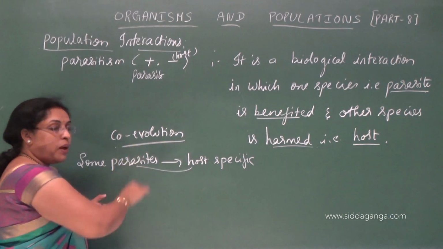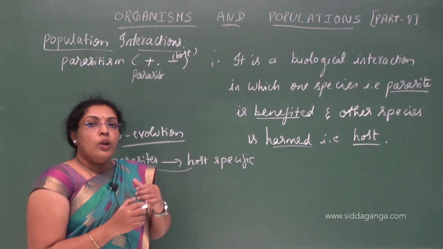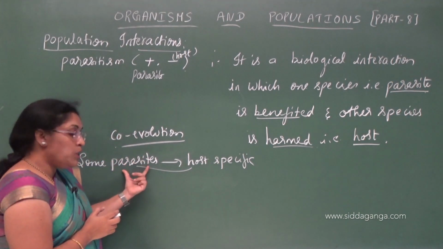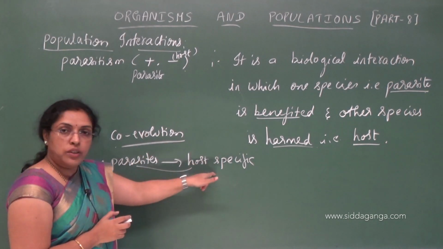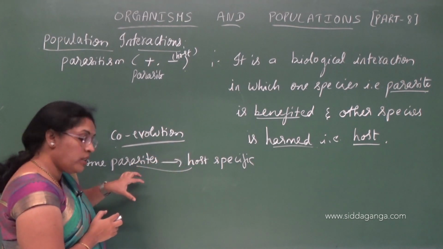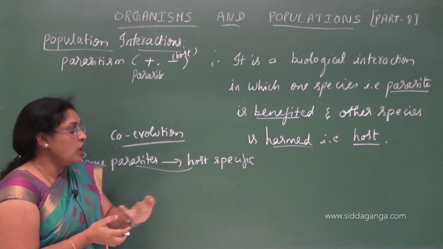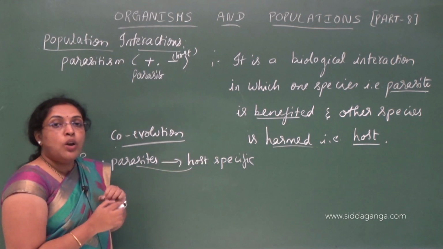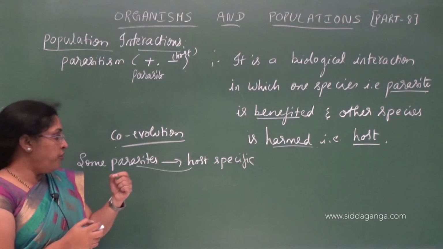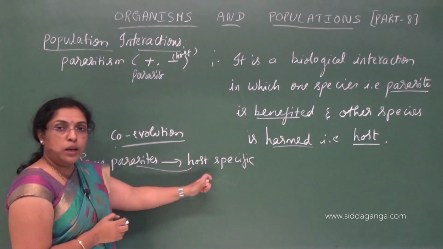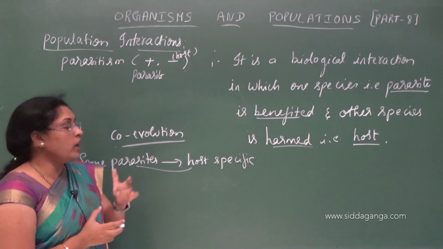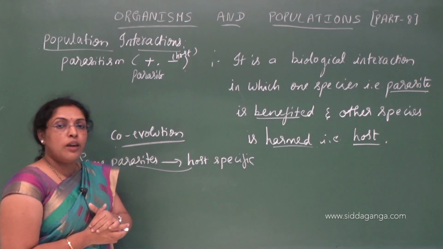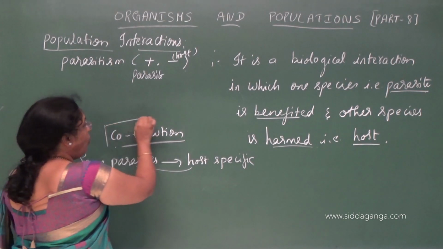To reject the parasite. Then this parasite, to survive in this host, has to develop some mechanisms to neutralize the effect produced by the host for the survival of the parasite in a particular host. During that time we see a condition called co-evolution.